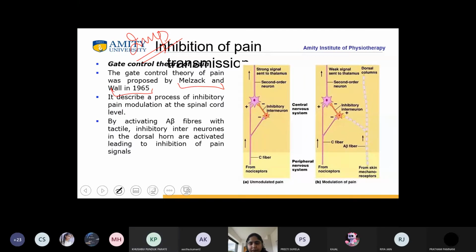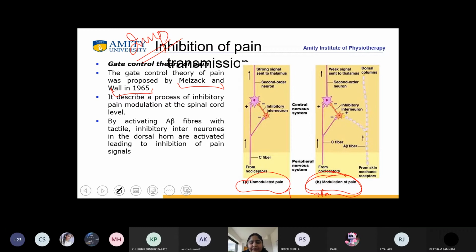Yes, ma'am. ठीक है. अब होता क्या है? This is unmodulated pain. यानी कि अभी पेन हो रहा है पेशेंट को. This is modulation of pain, that is the TENS has been applied and now there is pain relief. So how is this pain relief occurring? So now I will tell you normally हमें pain होता कैसे. ठीक है.